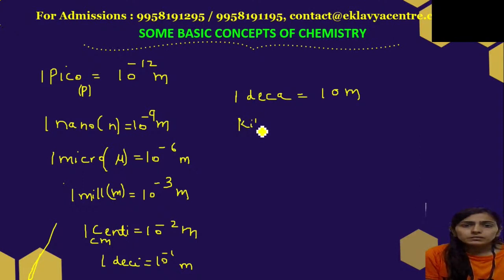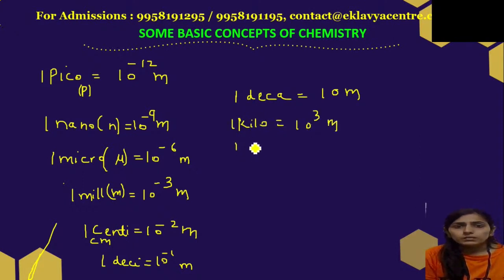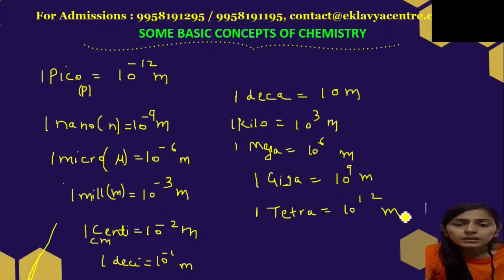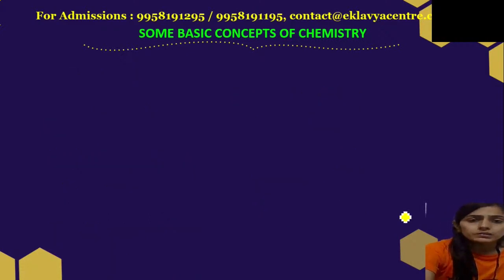We have kilo. 1 kilo is equal to 10 to the power 3 meter. 1 mega is equal to 10 to the power 6 meter. 1 giga is equal to 10 to the power 9 meter. And 1 tera is equal to 10 to the power 12 meter. So these are the basic units that you have to remember for the conversions which can come in the questions.